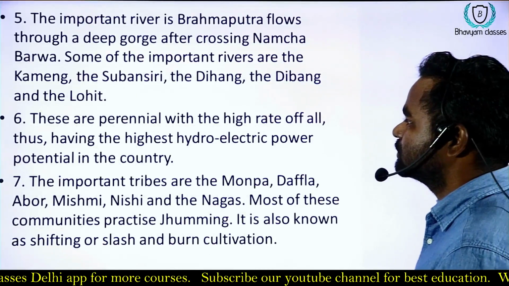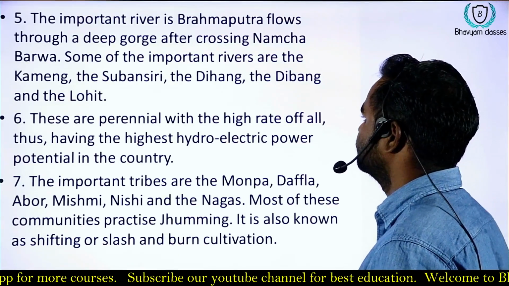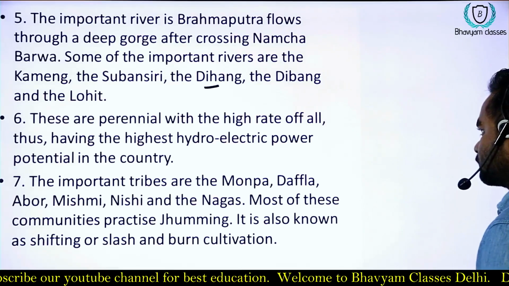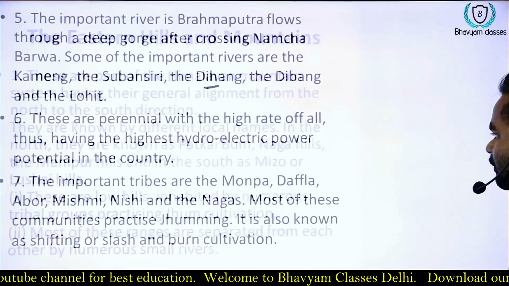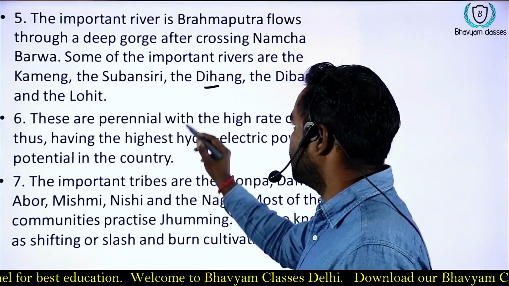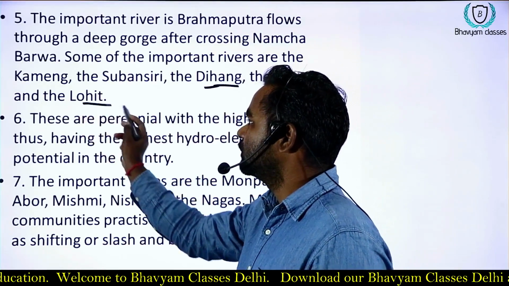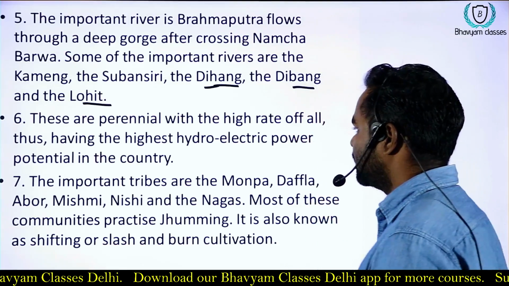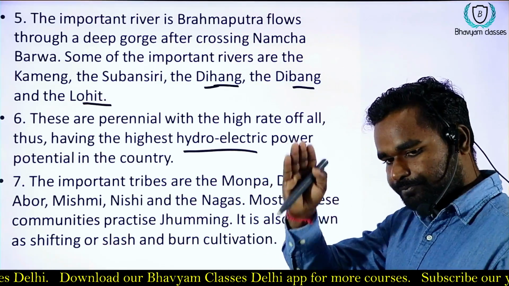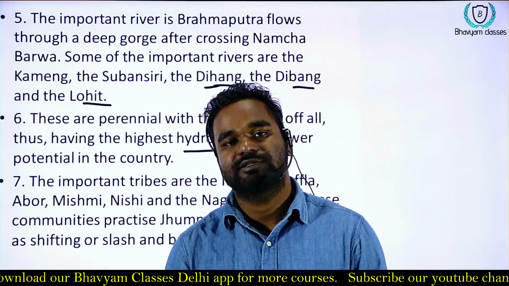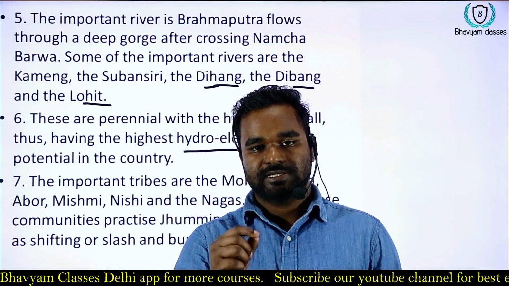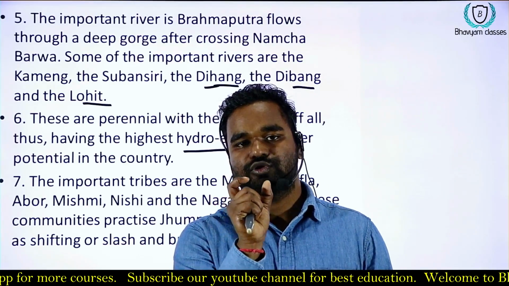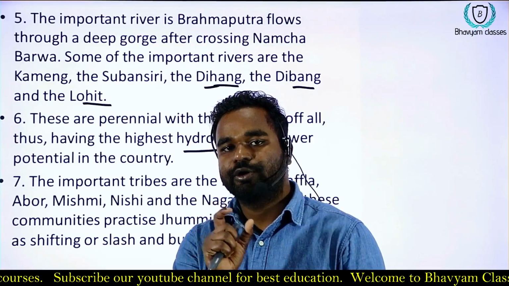The gorges are also present here. Okay. Like the Dihang Gorge. Some of the important rivers are also present like Dihang, Dibang and Lohit, which are the tributaries of Brahmaputra in this region. Because this region is very high and the speed of the rivers is very high in this region, so this region is most popular and has most potential for hydroelectric projects.